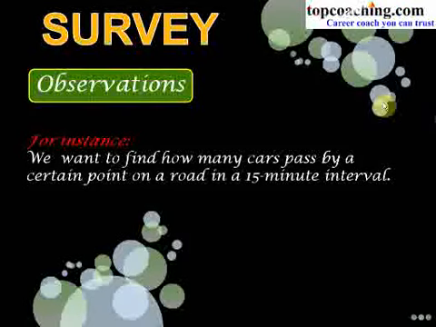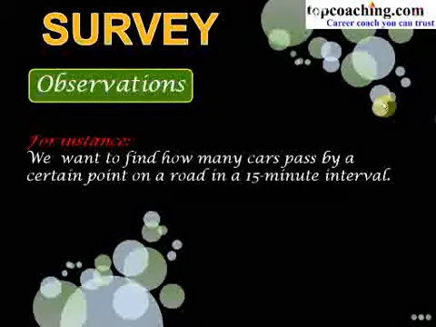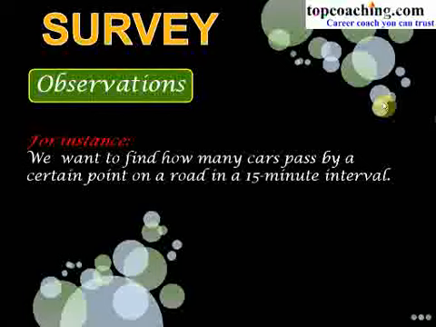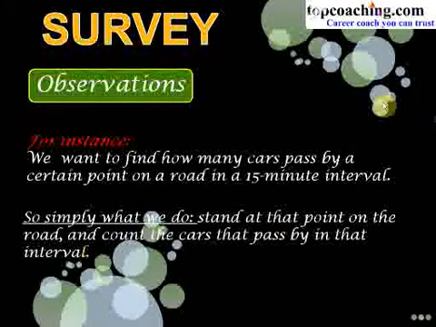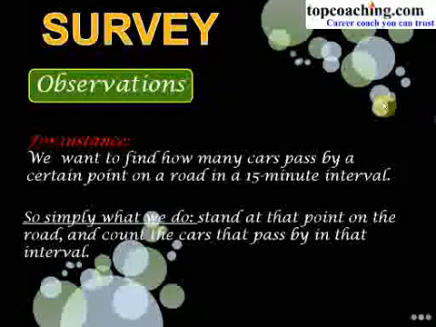For example, we want to find how many cars pass by a certain point on a road in a 15-minute interval. Now, what is the best way to find a solution for this? Simply, we stand at that point on the road and count the cars that pass by in that interval. Might be there were 2 cars, 4 cars, or 5 cars. But by observing at a specific time, we can find the exact answer for this problem.